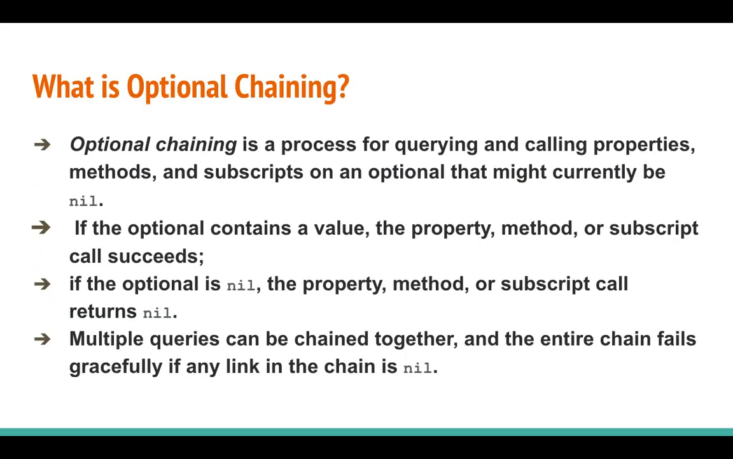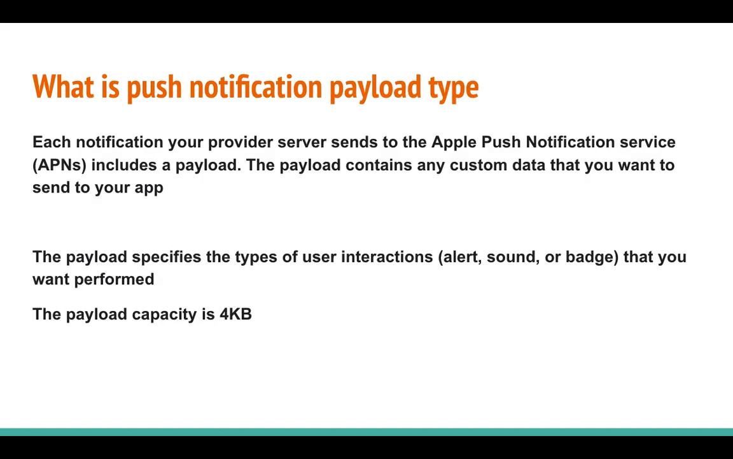So what is optional chaining? Optional chaining is querying and calling properties, methods, and subscripts on an optional that may be nil. If the optional contains a value, the property, method, or subscript call succeeds. If the optional is a nil value, the property, method, or subscript call returns nil. Multiple queries can be chained together, and the chain fails gracefully if any link in the chain is nil.